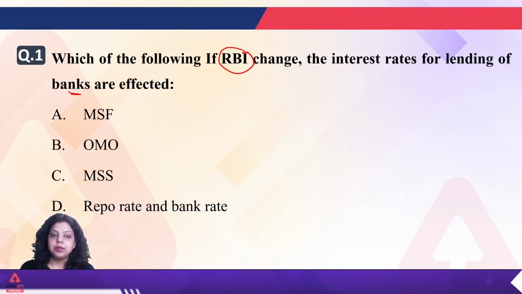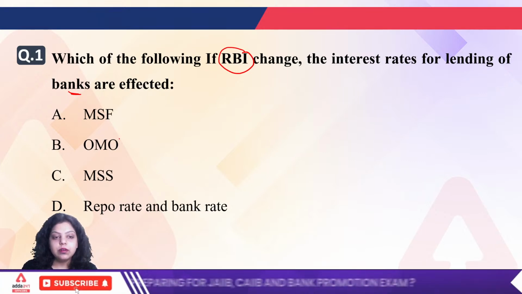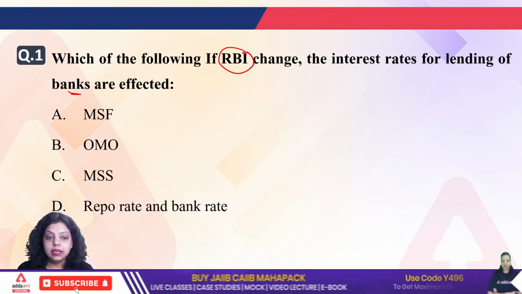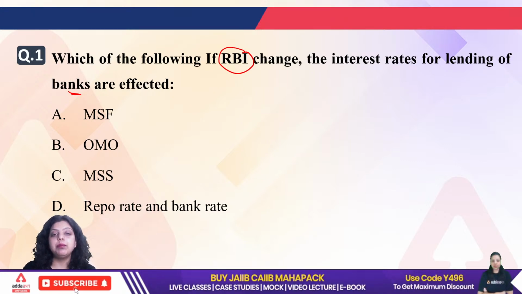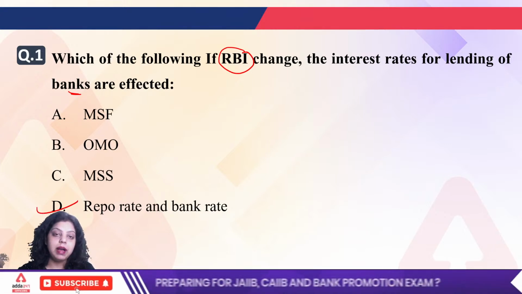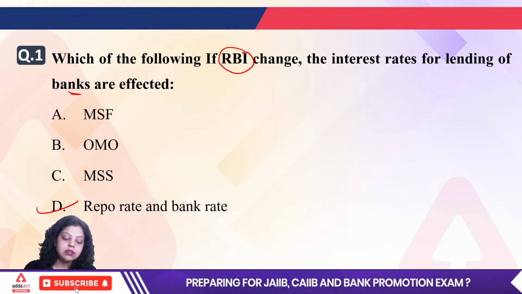Very good. Correct. Because MSF, OMO and MSS do not directly affect the banks' lending rate, but whenever the repo rate and bank rate change, the lending rates of commercial banks will also change. So the right answer will be your D option.